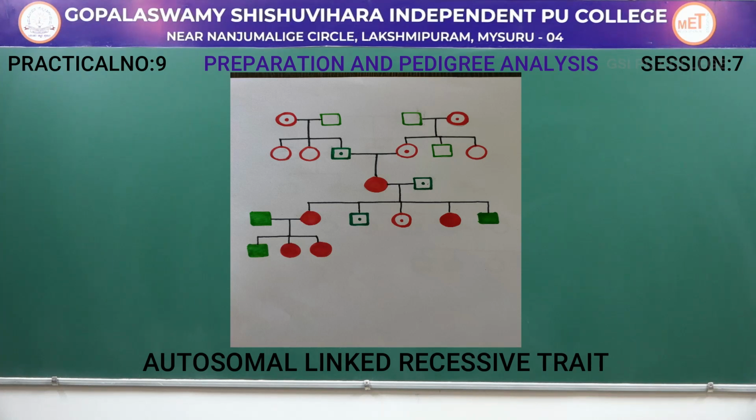They can be expressed in both male and female individuals in equal proportion. So 50% is the chance that a male might have this, or 50% the chance that a female might have this. A best example for autosomal linked recessive trait is albinism. Albinism means whitening of skin, where the melanin component is less in number and they have little tolerance for sunlight.